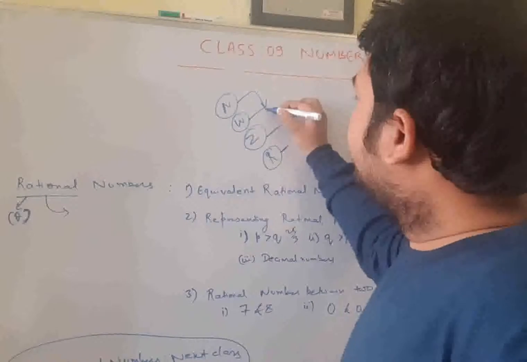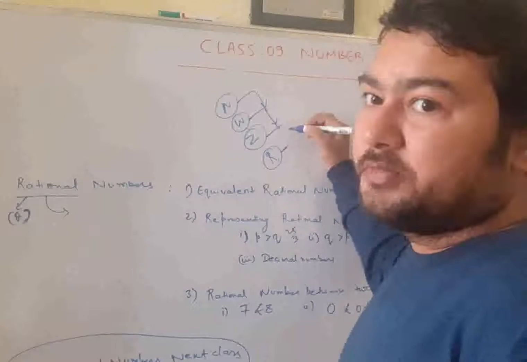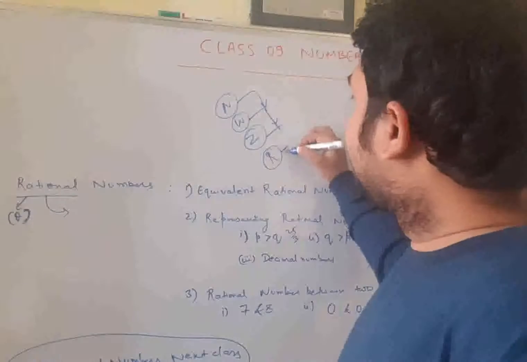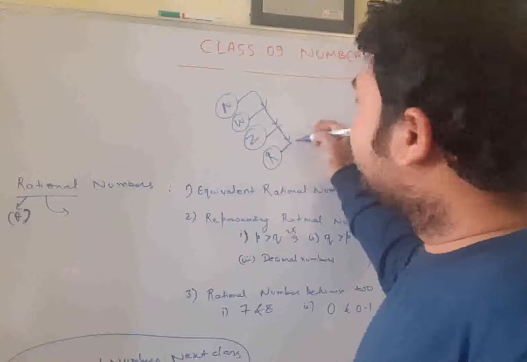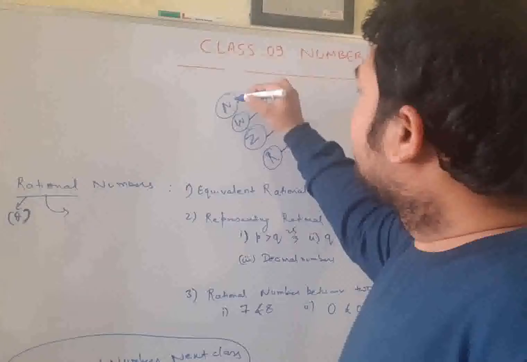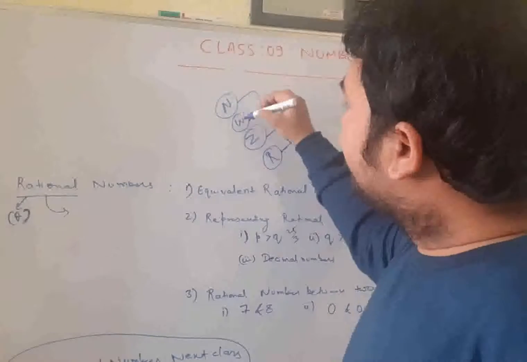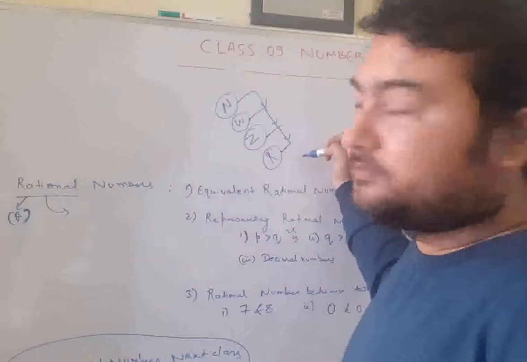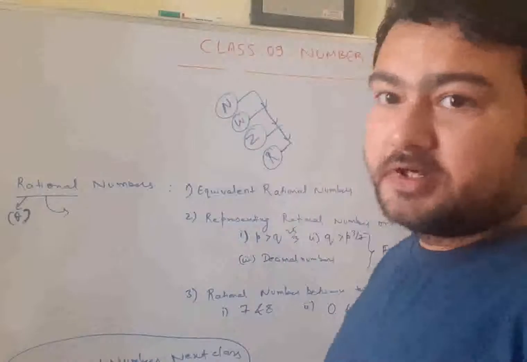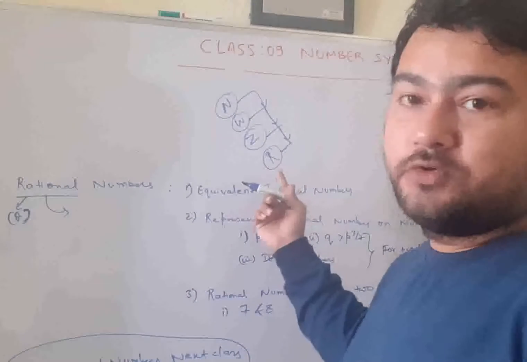The integers include the whole numbers, and rational numbers include the integers. So the sequence goes like this: natural numbers, whole numbers, integers, and rational numbers. Clear up to this? Should I move forward?